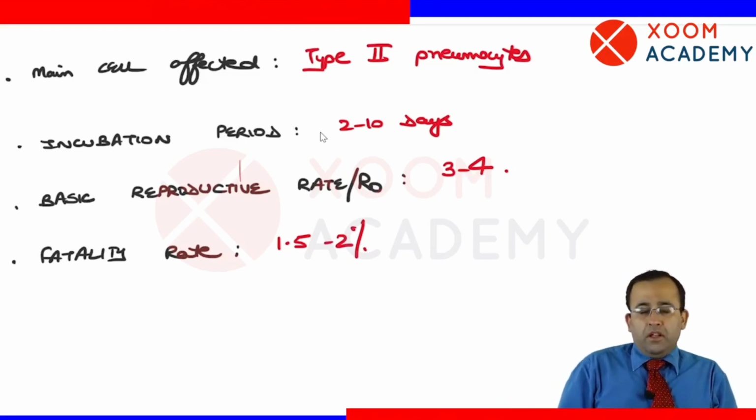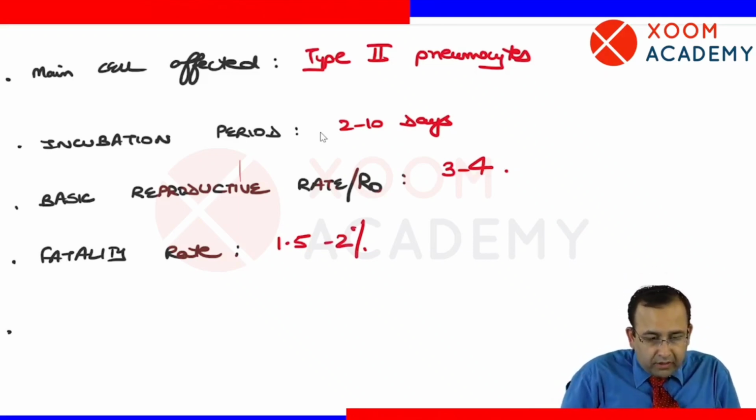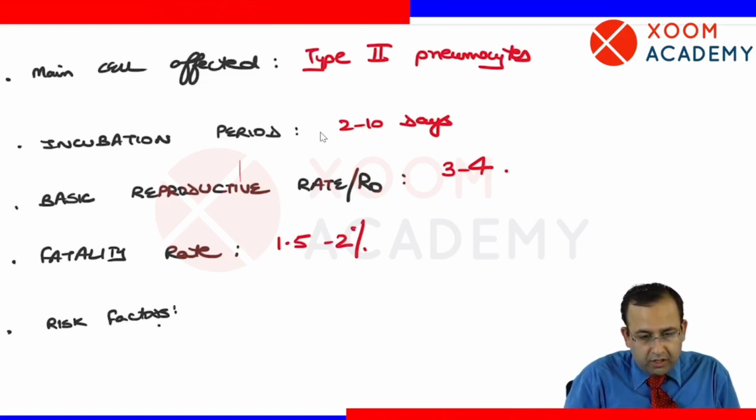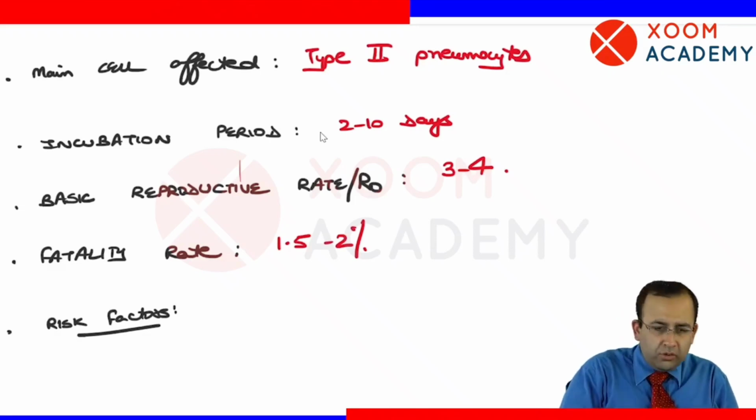This gets us to the risk factors. Risk factors associated with severe COVID-19 illness.